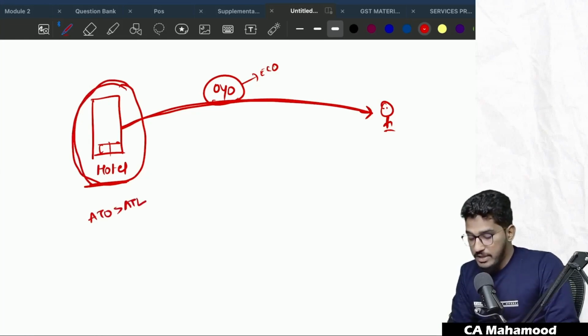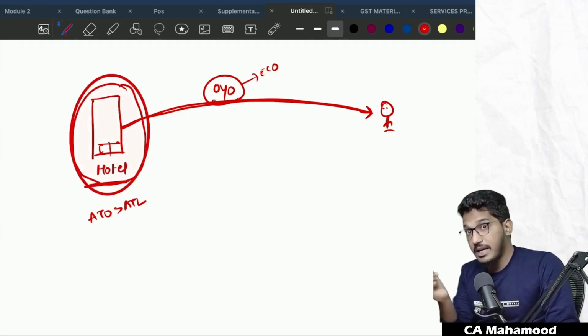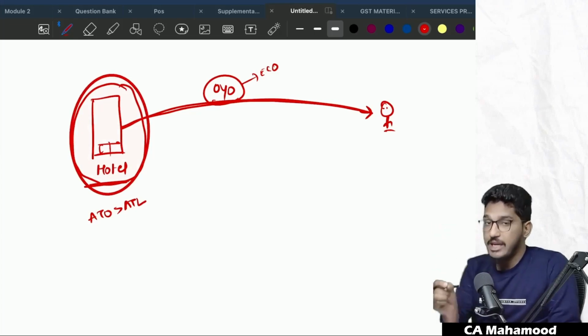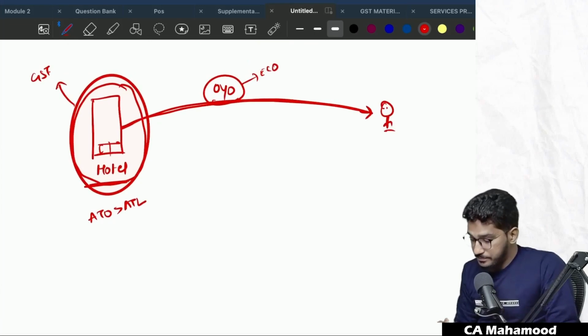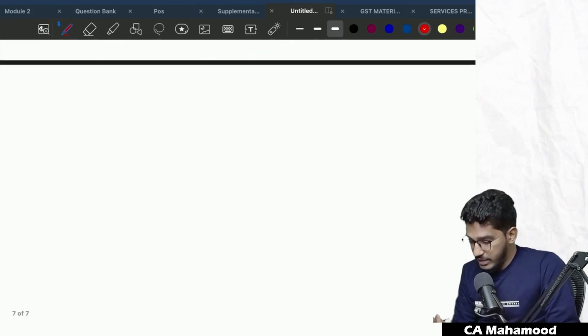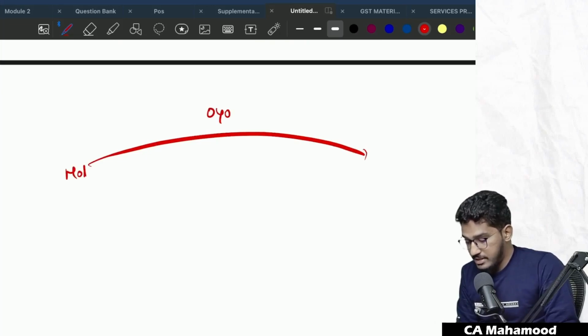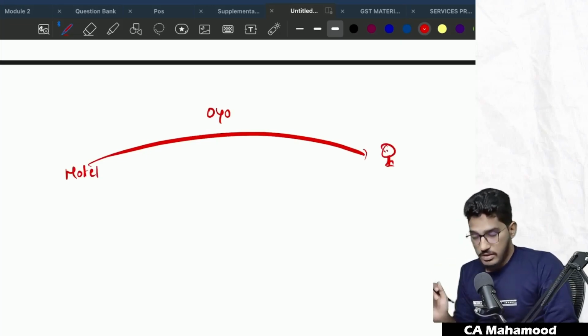Now they are liable for registration. In case the hotel is liable for registration, they are not telling the hotel should be registered. Even if it is liable for registration, the hotel only will pay the GST. Let me give you this scenario in a complete perspective. Take for example, some hotel on OYO is providing services through the e-commerce platform